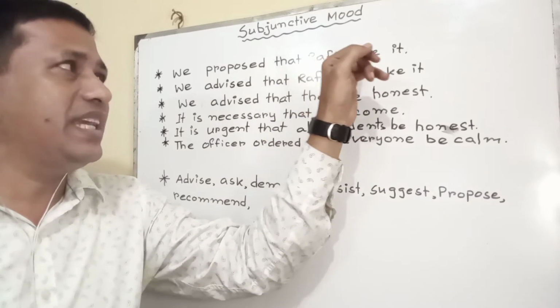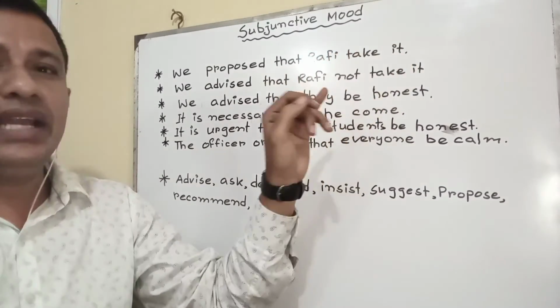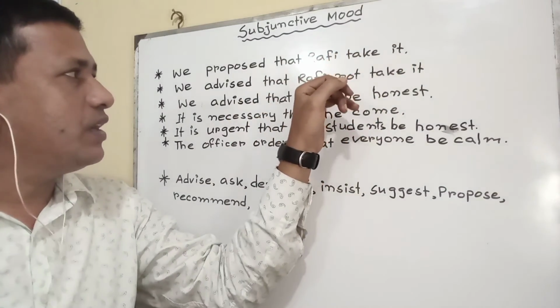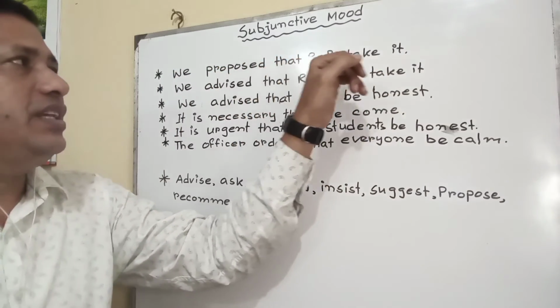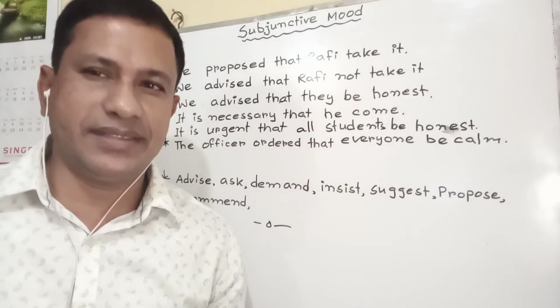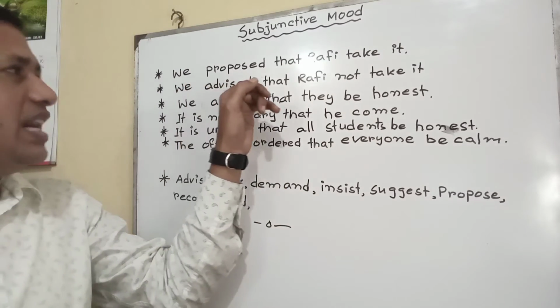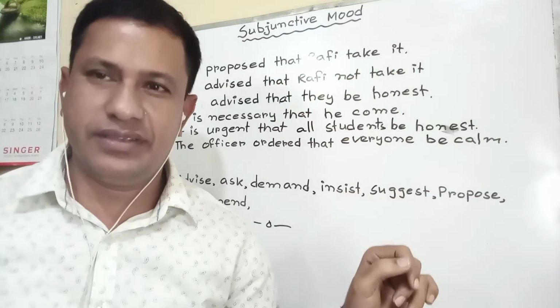Generally in tense, Rafi takes would be correct, but not in this way now. Rafi take it. And in a negative sentence, Rafi not take. Such as, we proposed that Rafi take it. Subjunctive mode, not takes. Again, we advised that in a negative sentence, Rafi not take it.